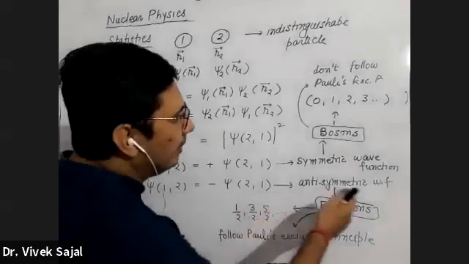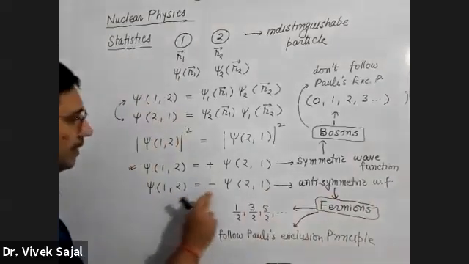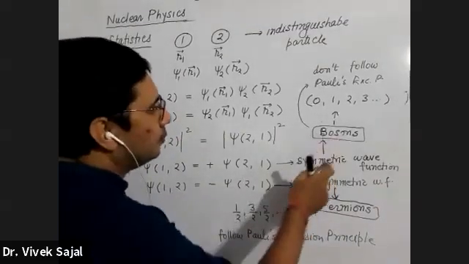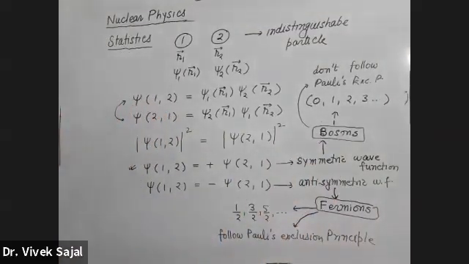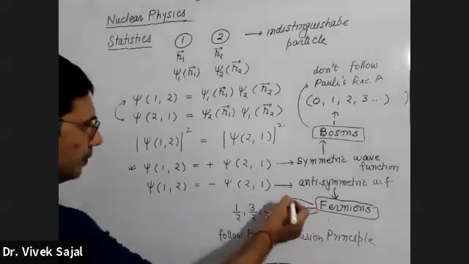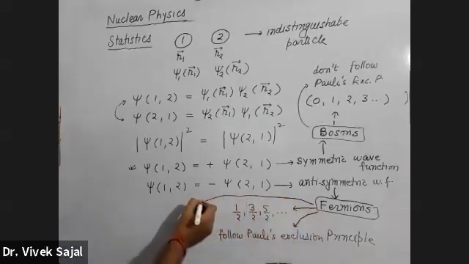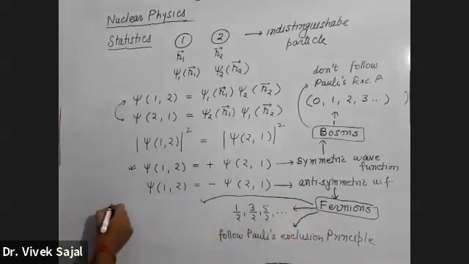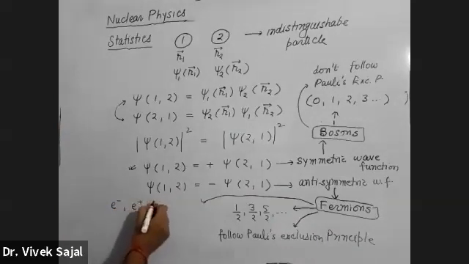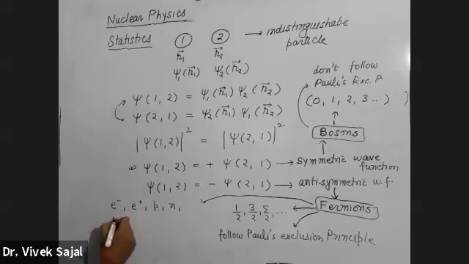Another property of fermions is that they have antisymmetric wave function. They have this type of wave function. These bosons have symmetric wave function. Now write down the examples. First write down the examples of fermions. So here I am writing the examples of fermions. You are aware about these: electron, positron, proton, neutron, mu meson.